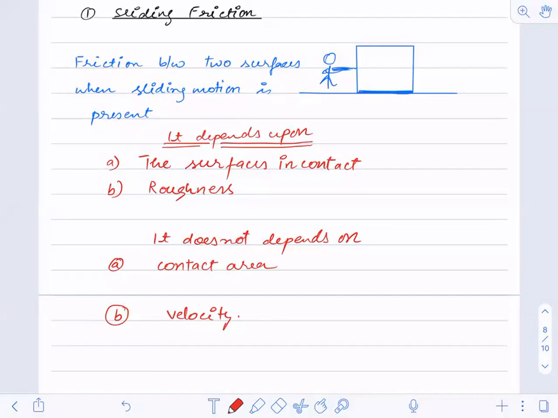The second is, it does not depend upon contact area, and also it does not depend upon the velocity. So that is all about the sliding friction that we have to study. Equations we don't have for this, right?